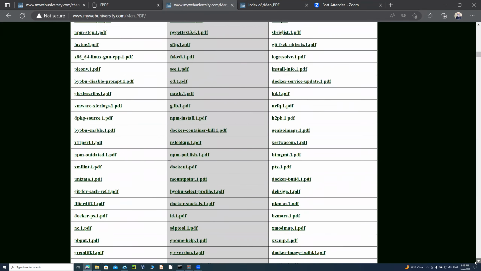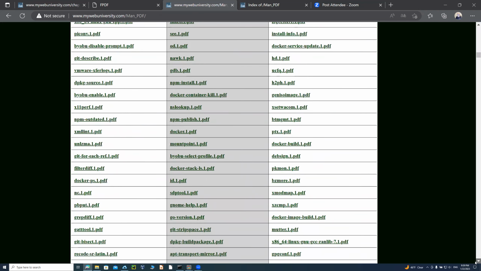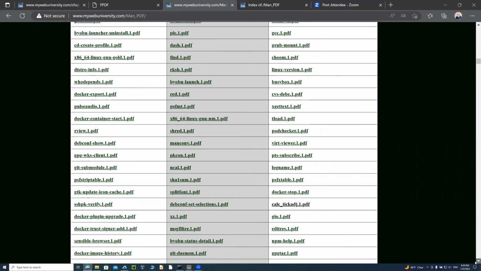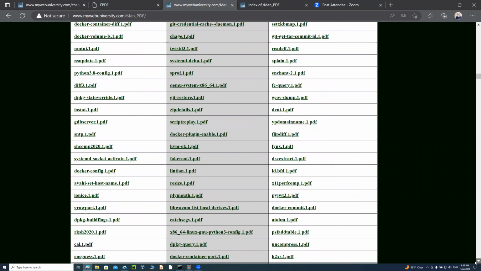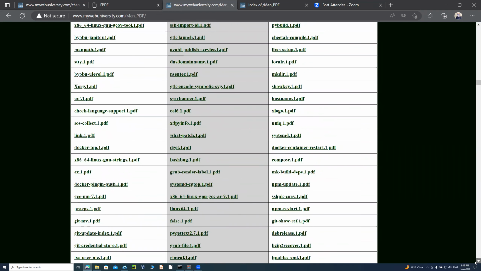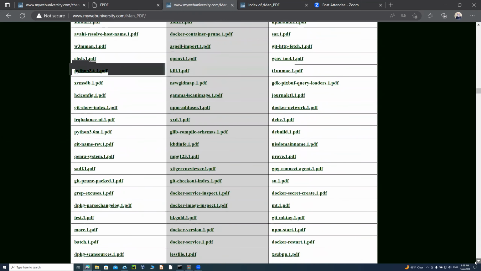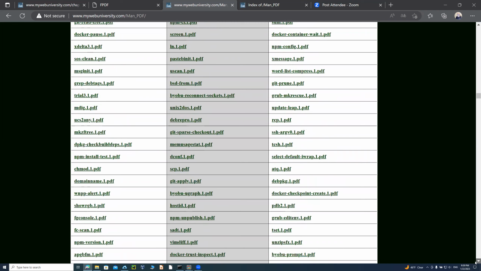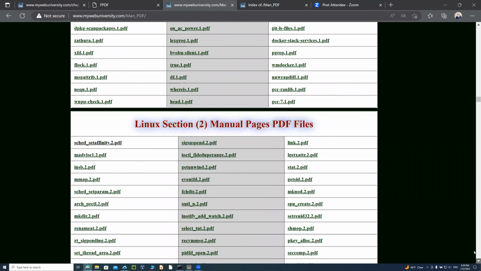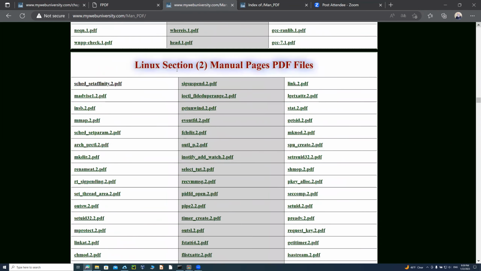At this time, you can see that PDF files are there. And then all you have to do is, if you're looking at section 1, this is how big it is, just section 1 of the Linux Ubuntu commands or manual pages. So then we have another table, which is going to be section 2 right here. You can see section 2 of that command.